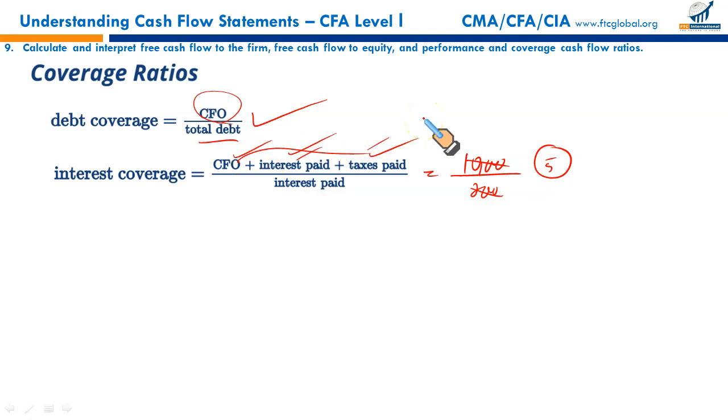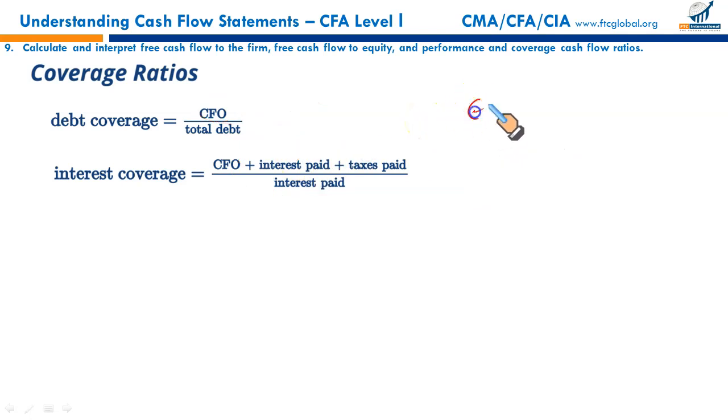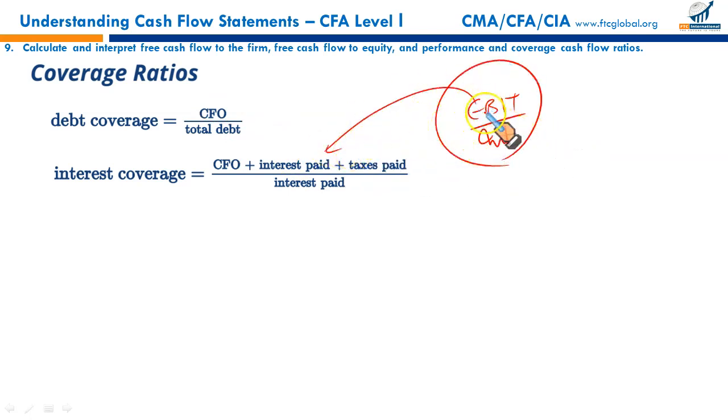Just like earnings before interest and tax upon interest is called interest coverage or times interest earned, we have a similar measure. Here we use EBIT there, and this is your cash flow from operations before interest and tax. So the dynamics are all the same. We have replaced our net income with CFO, right?